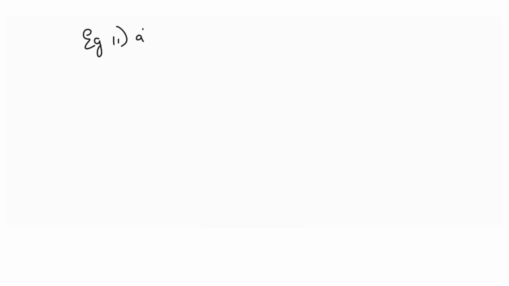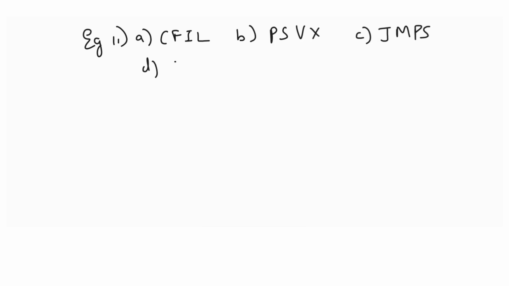So the example is: CFIL, PSVX, JMPS, ORUX, and the last one is QTWZ. Now you will have to find one common relationship that will be applicable to 4 of them, and in only one of them the rule won't apply, and that will be the odd one. So let us start with the first one.